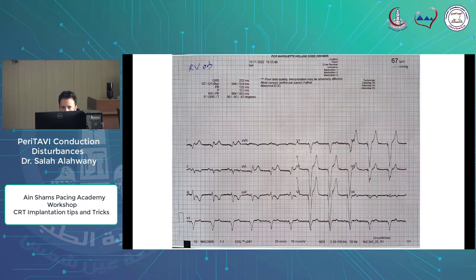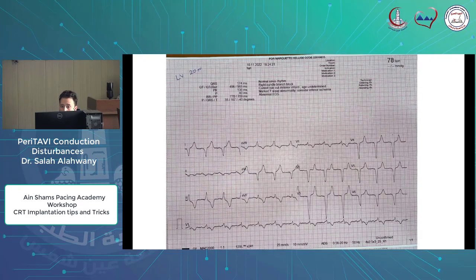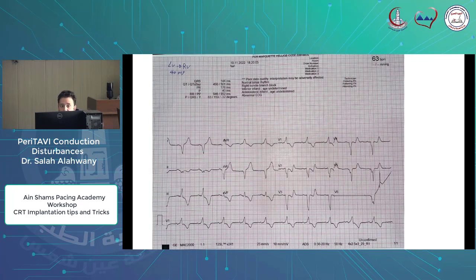This is RV only, to see the septal capture of the placed RV lead. We did an offset of 60 milliseconds, obtained 160 millisecond QRS duration, 20 millisecond LV offset, 174, and finally LV to RV offset 40 milliseconds with QRS duration 144 milliseconds with good